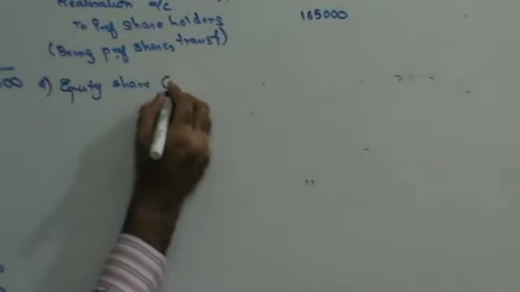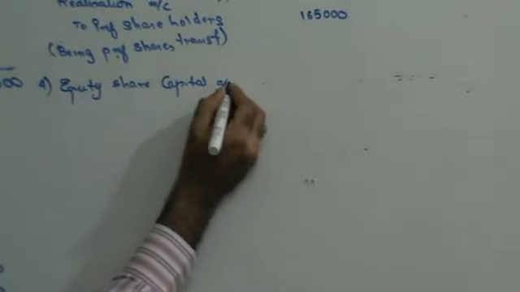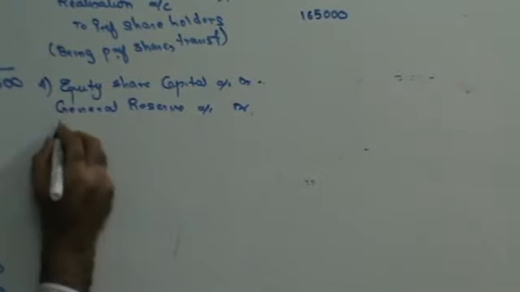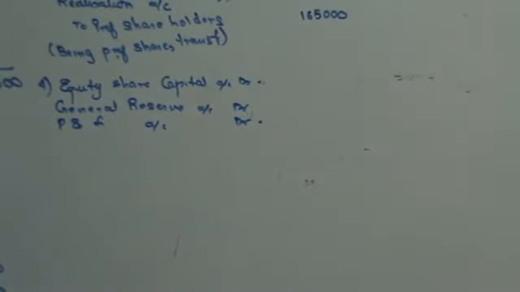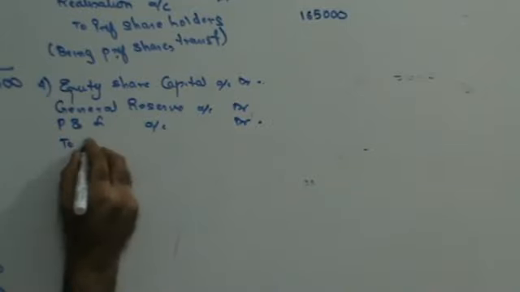The next thing I have to do is transfer equity shares. So this is going to be equity share capital account debit. Next, you have general reserve account debit. Then you have profit and loss account debit. That's it. Those are only reserves, to equity shareholders.